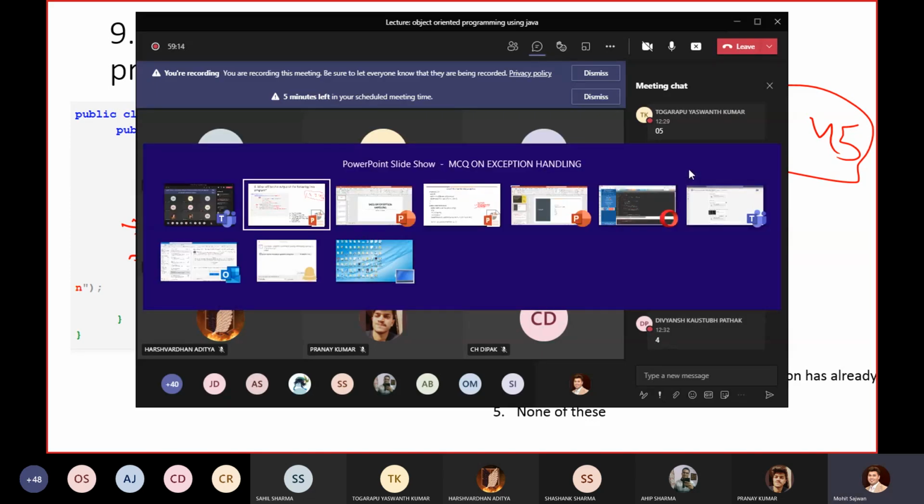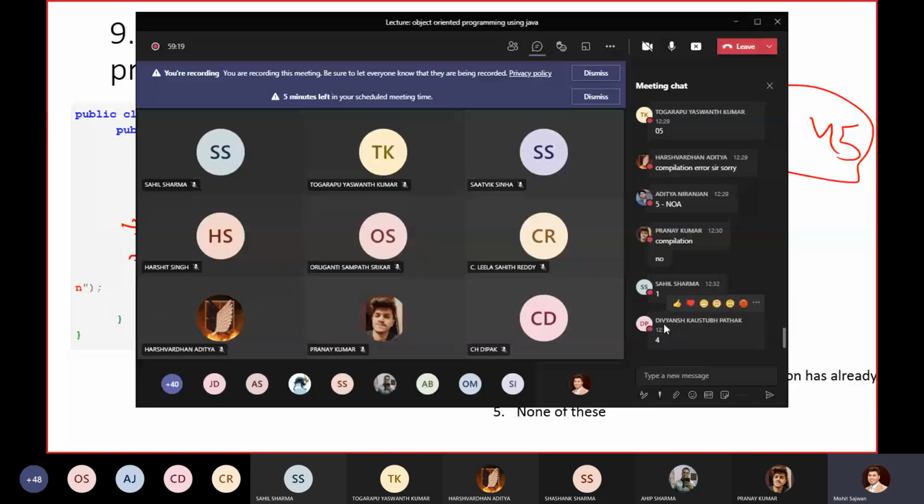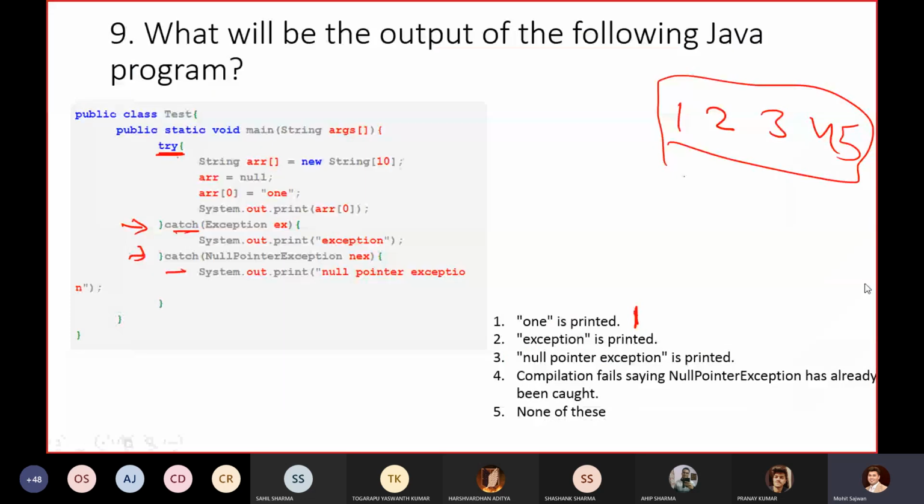Sahil posted the first option, so I got one answer for the first option, and Divyansh posted the fourth option. Is there anyone getting some other option? Whatever answer you are getting, just post your answer. And just go through that YouTube link if you are not able to get this particular thing.